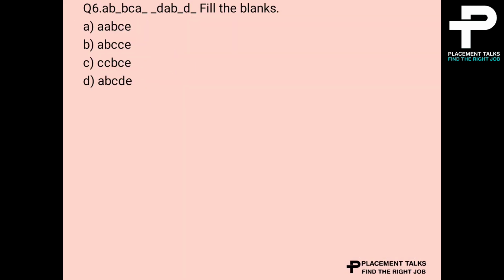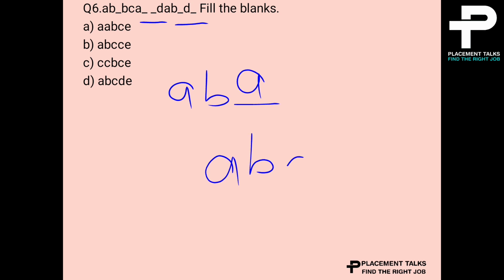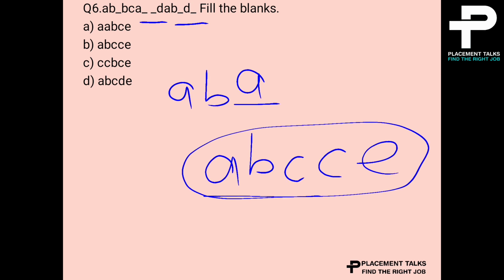So let us go to the next question. This is also the same kind of question. Fill the blanks. Here also the same pattern is going on: AB, next will be ABC, ABCD, ABCDE, like that. So first AB, next ABC. In that first we get A, then ABC, ABCD. So next will be B, C, next A, B, C, D, E. So this will be our option A, B, C, C, E. So the option 2 will be our correct answer.